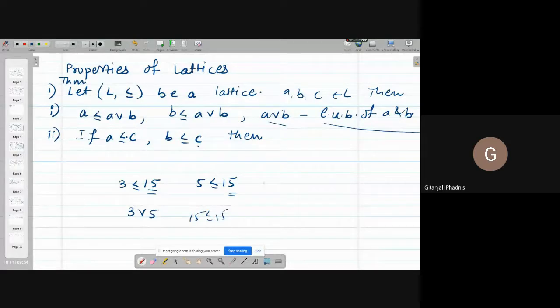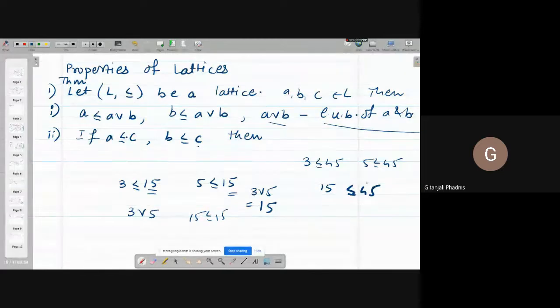And if this is not clear, then 3 is less equal 45, 5 is less equal 45. Less equal means 3 divides 45, 5 divides 45, right? But what is 3 join 5? It is 15. And what do you know about 15 and 45? 15 is less equal 45 because 15 divides 45. So this is the least upper bound, and this is just an upper bound.